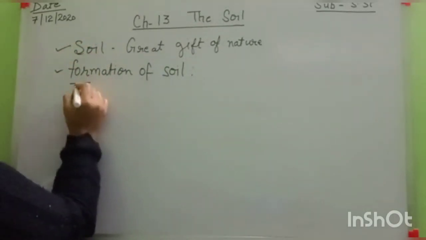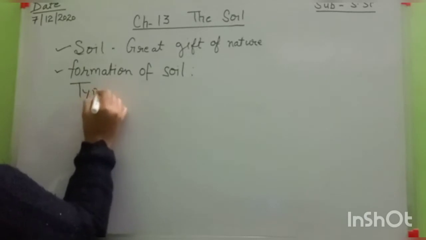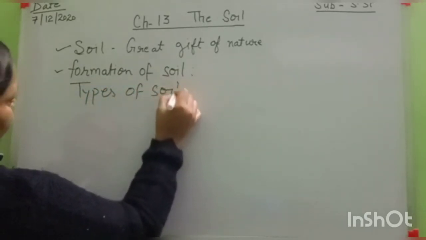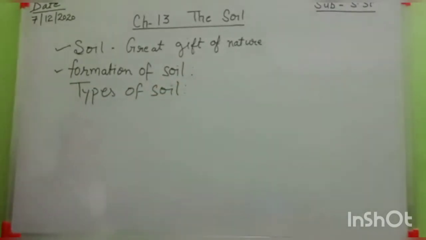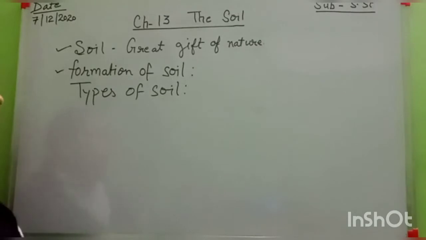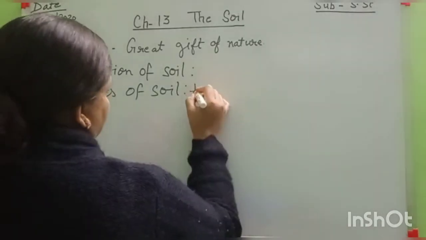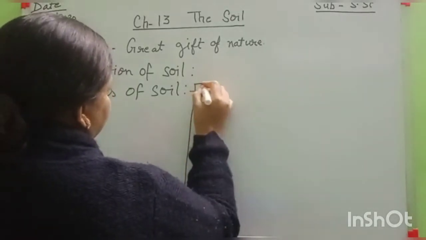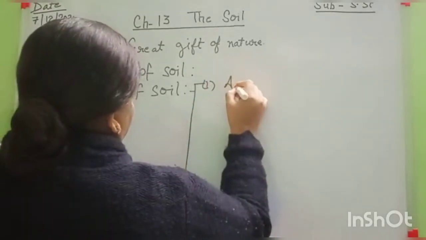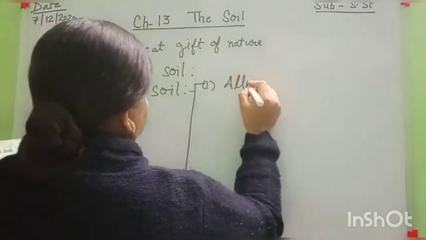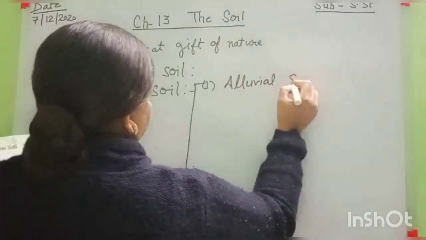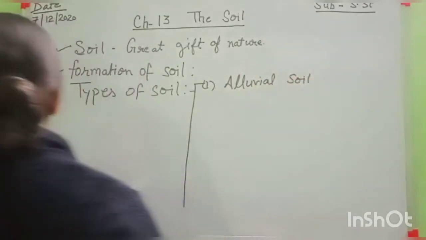Then after that, types of soil. Types of soil in our country. There are many types, mainly 6 types of soil. First, one by one I will discuss them with you. First is alluvial soil. Okay.